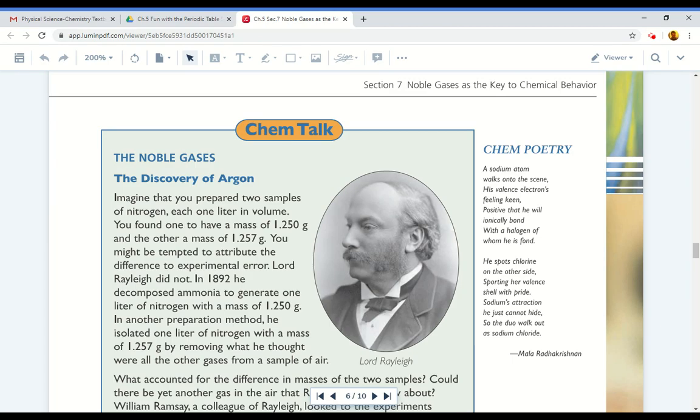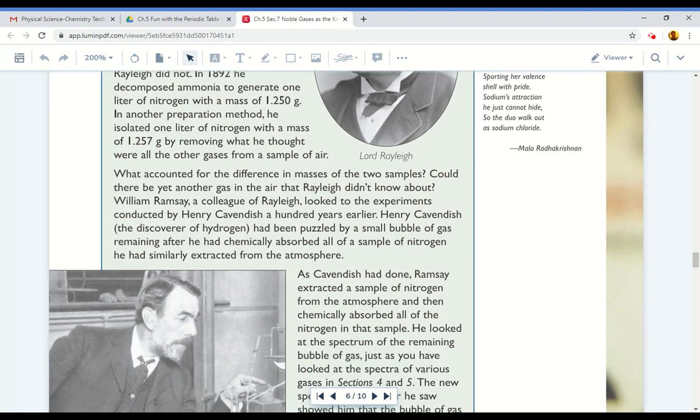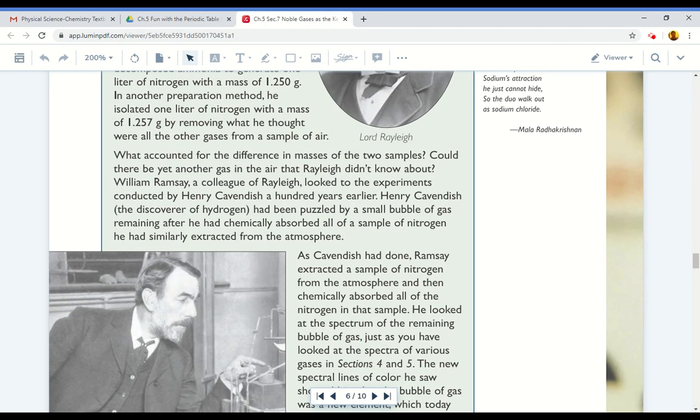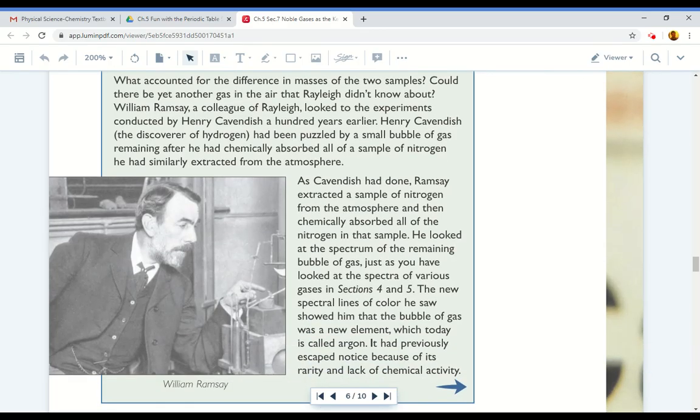Lord Rayleigh did not. In 1892, he decomposed ammonia to generate 1 liter of nitrogen with a mass of 1.250 grams. In another preparation method, he isolated 1 liter of nitrogen with a mass of 1.257 grams by removing what he thought were all the other gases from a sample of air. What accounted for the difference in masses of the 2 samples? Could there be yet another gas in the air that Rayleigh didn't know about?